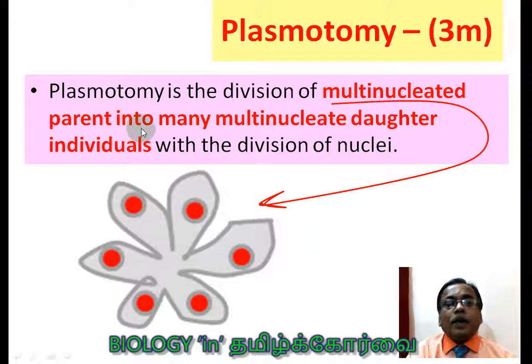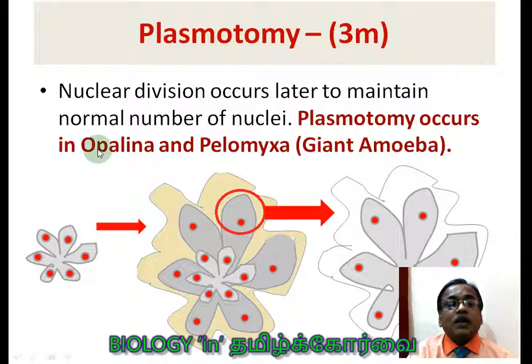Again, what is going to happen? It is going to divide into many multinucleate daughter individuals, with the division of nuclei. You see, this is the parent with some 6. I drew the diagram for you to understand. So the nuclear division occurs later to maintain the normal number of nuclei.